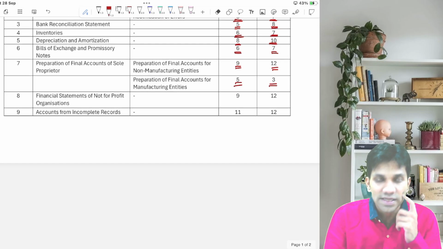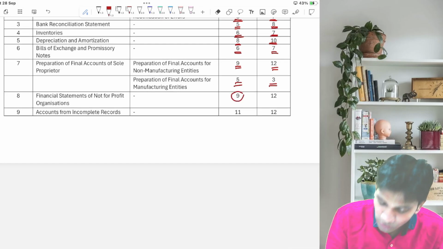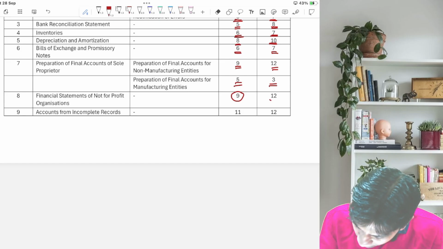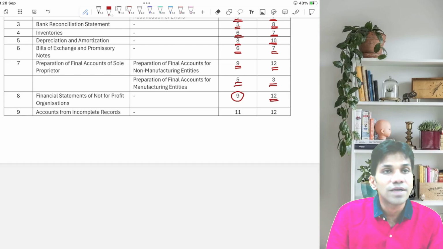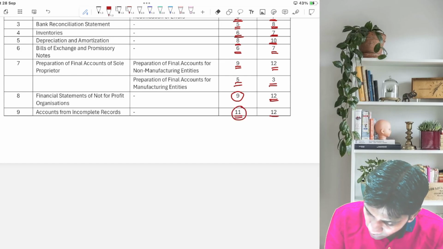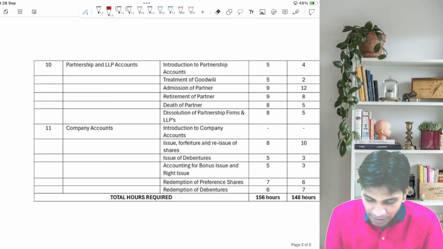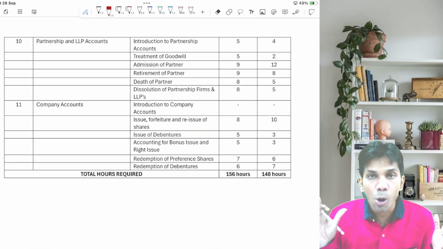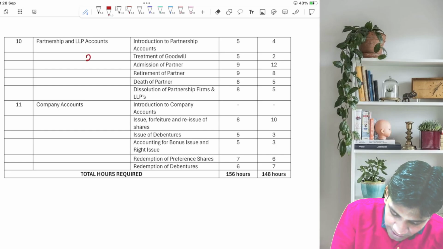Then non-profit organization, that is NPO, 9 hours allocated for ICI module and 12 hours allocated for the scanner. Incomplete records, that is single entry, 11 hours for the module, 12 hours from the scanner. Next, partnership, the most important topic which almost carries 20 marks weightage.